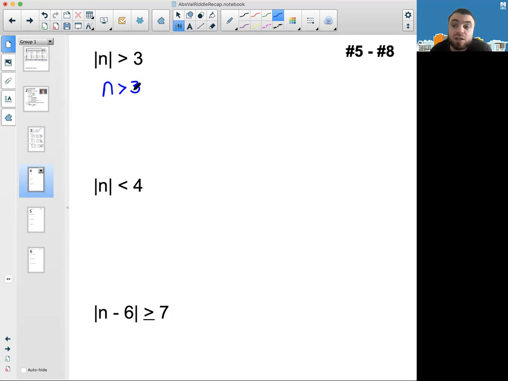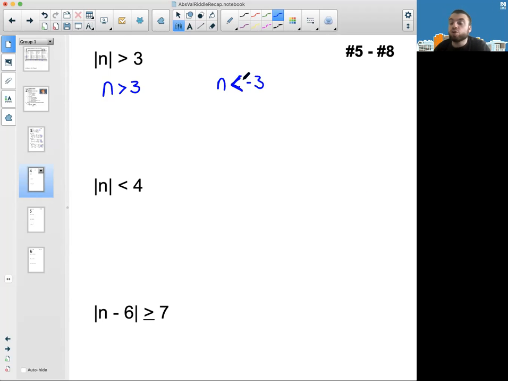But is that all? It's not, because what about negative 4? Negative 4's absolute value is positive 4. That is more than 3. Negative 5, negative 6, negative 7, negative 8, negative 9, negative 10, and so on. All of those values have an absolute value that is more than 3. So the numbers that are more than 3 and the numbers that are less than negative 3.